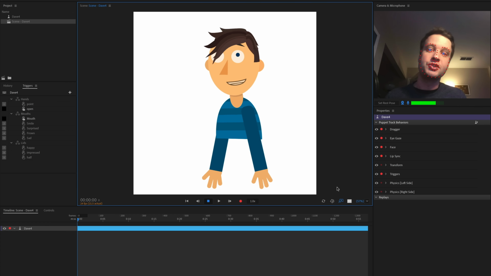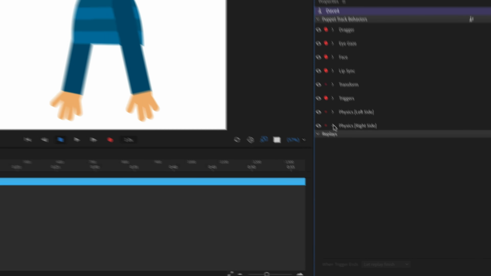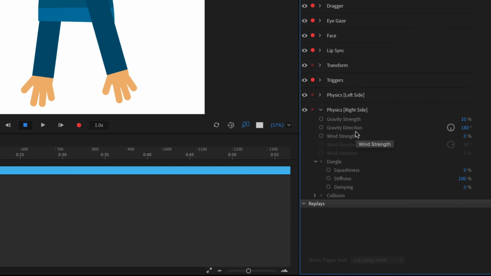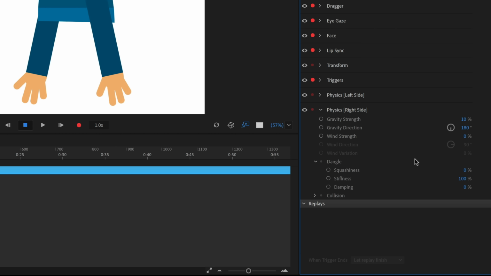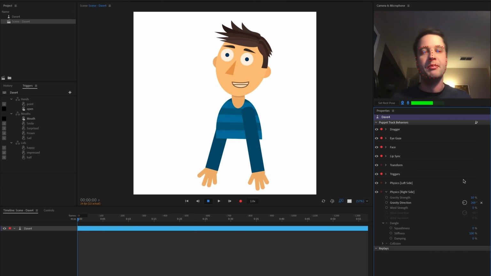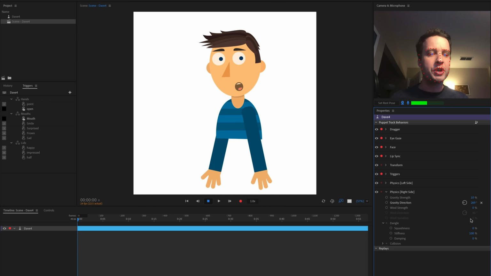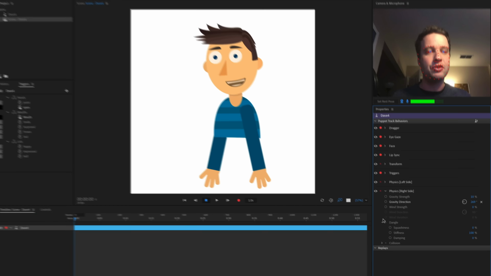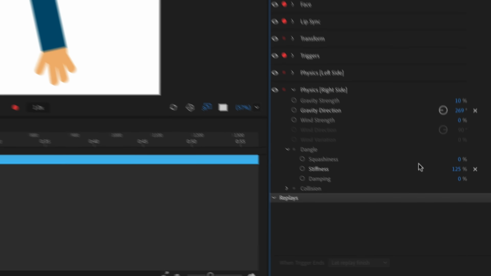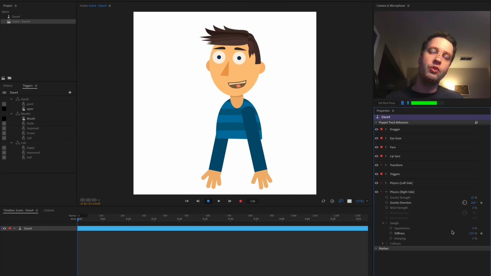Okay, so I've got my hair still kind of flopping around here, but what I'm going to do is go into the character's right side, not the right side of the screen, but his right side is the longer hair. So I'm going to twirl that open, and I'm just going to change the gravity direction so it's up a little bit more. Now, that's still looking a little too floppy, so I'm going to go into my dangle settings here, and I'm going to change the stiffness up a little bit. So let's try like 125%. And that looks a little bit better to me.